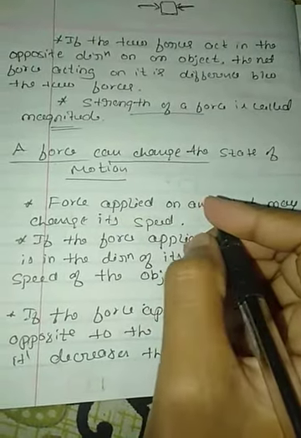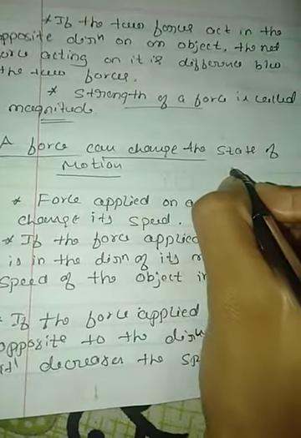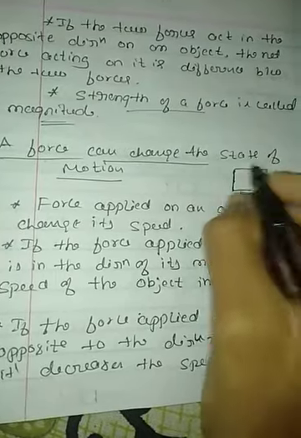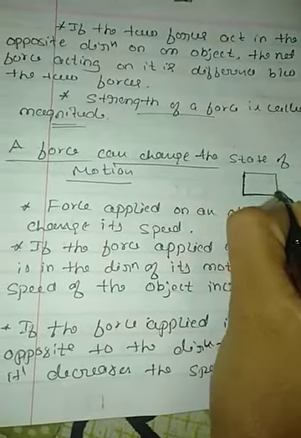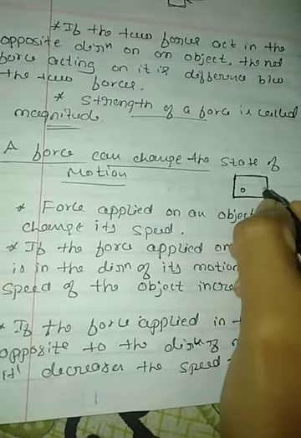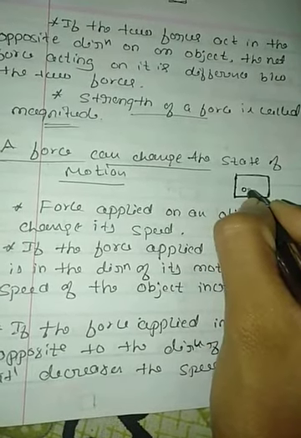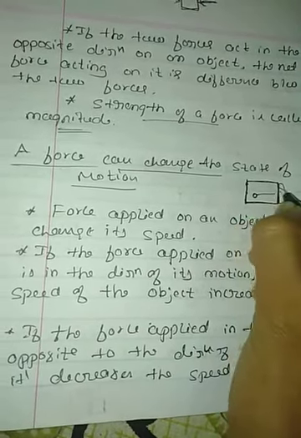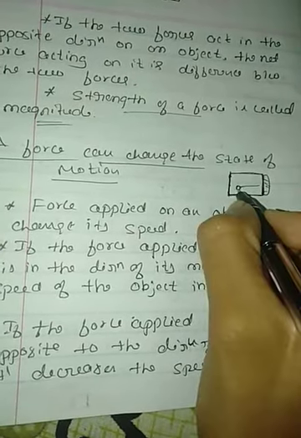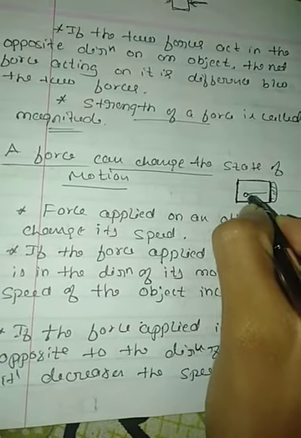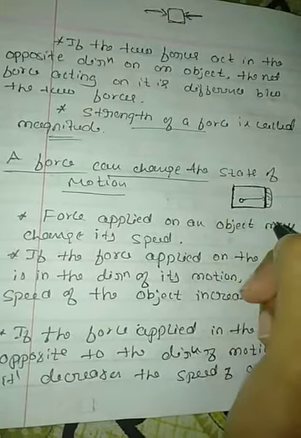So here I have taken one example. This is the football court. So here the player will kick the ball. This is the ball. The player will kick the ball to move towards the goal. This is the goal. When the player kicks the ball, this ball moves towards the goal.